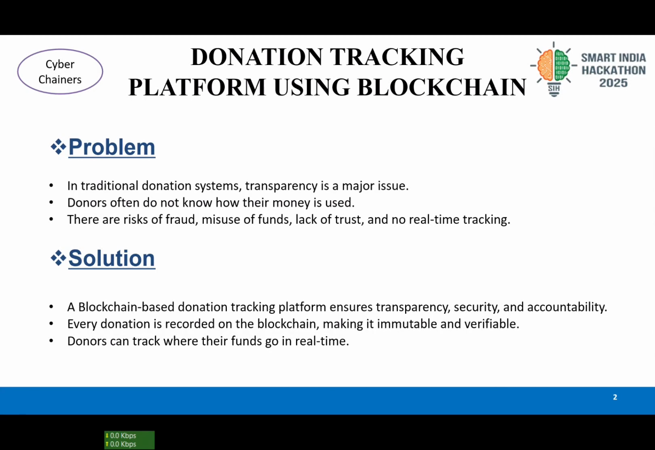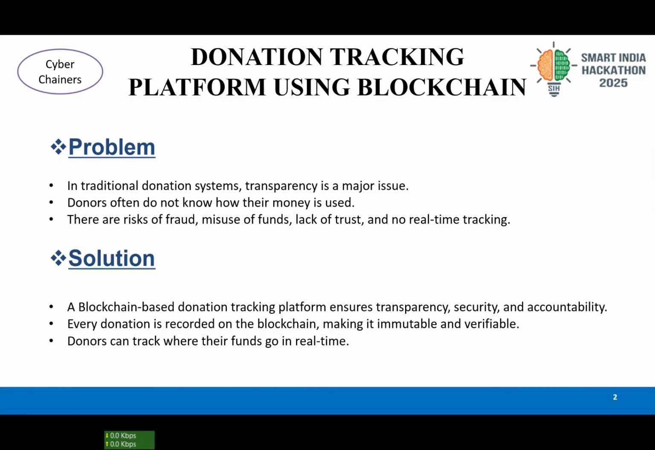So considering this problem, we decided on the best solution, which is based on blockchain. Blockchain focuses on distributed ledger technology, which has the concept of peer-to-peer networking. It means everything will be open and transparent. So anyone who is donating money can see who donated, how much they donated, and who the actual consumers of the money are.